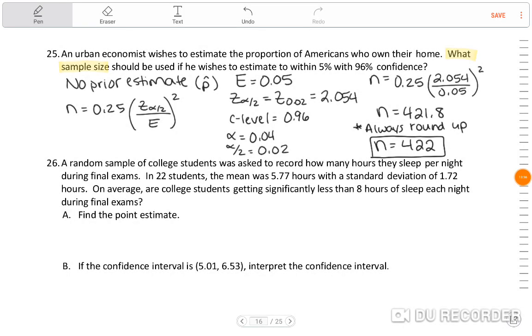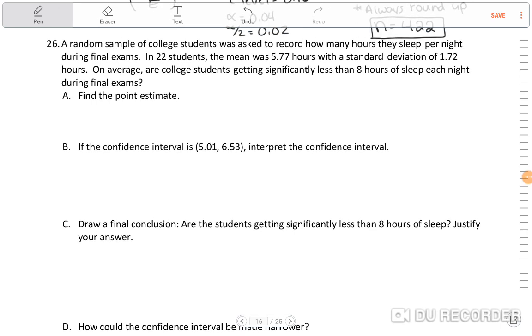All right, so let's look at number 26 now. A random sample of college students was asked to record how many hours they sleep per night during final exams. In 22 students, the mean was 5.77 hours with a standard deviation of 1.72 hours. On average, are college students getting significantly less than 8 hours of sleep each night during final exams? So it says, letter A, find the point estimate. Well, since we're dealing with means here, it says in here, mean.